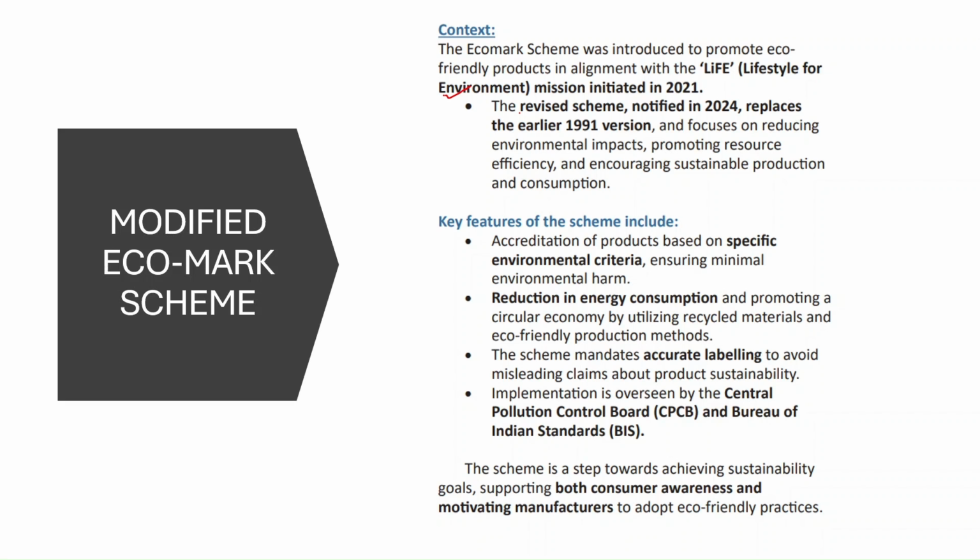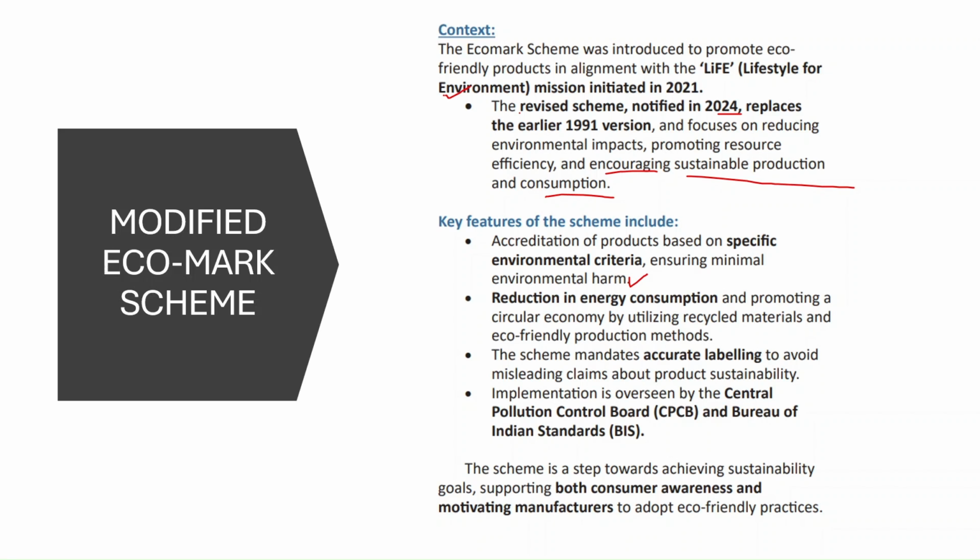The revised scheme was notified in 2024, and the Ecomark scheme was earlier introduced in 1991, but this is revising that particular version. It focuses on reducing environmental impacts, promoting resource efficiency, and encouraging sustainable production and consumption of different products, right? The key features of the scheme include accreditation of products based on specific environmental criteria, and it also ensures minimal environmental harm.